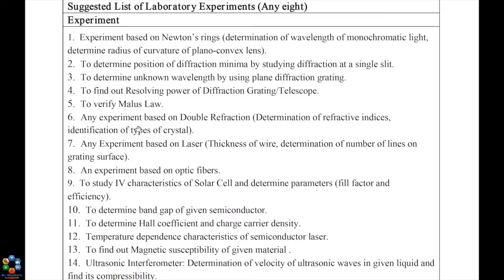So the experiments which are based on the Newton's rings, to determine the position of diffraction minima by studying diffraction at a single slit, then resolving power of diffraction grating or telescope, to verify the Malus law, the double refraction, the experiments based on the laser, the experiments based on the optic fibers, then IV characteristics of solar cell, to determine the band gap of given semiconductor, what is Hall coefficient and charge carrier density, the temperature dependence characteristics of semiconductor lasers, magnetic susceptibility of given material, ultrasonic interferometer.